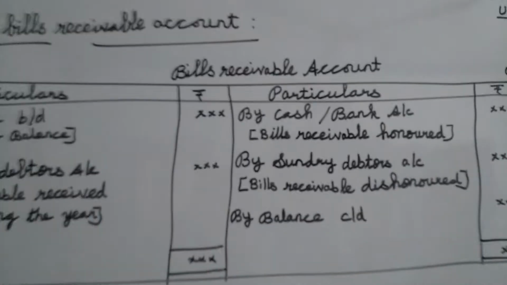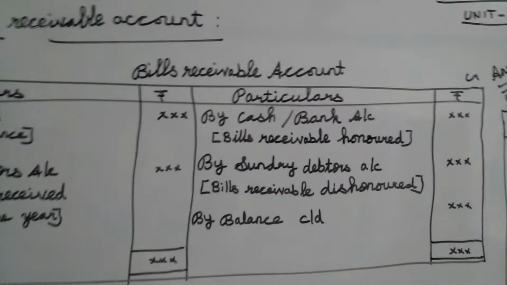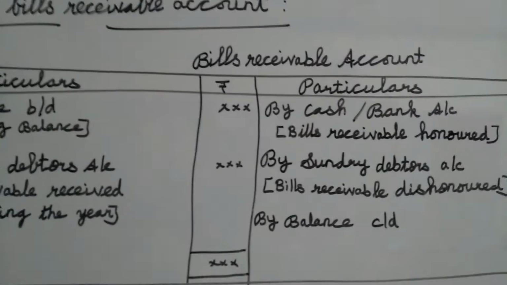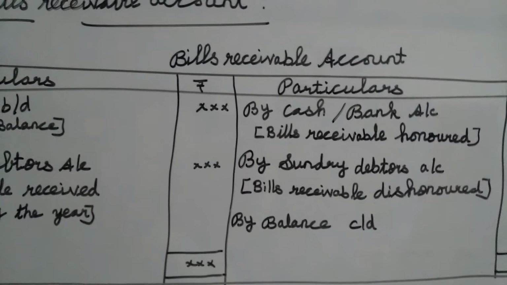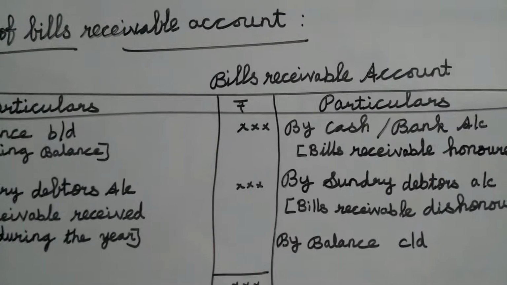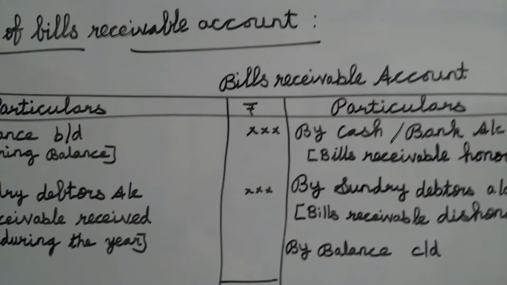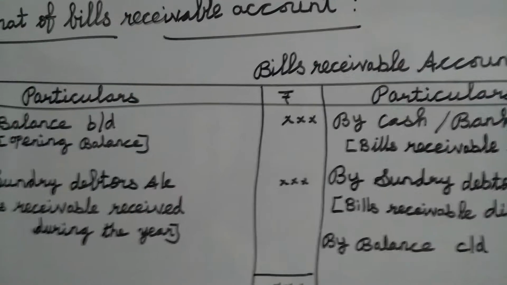Today we are going to see the bills receivable account. What is bills receivable? First, I am going to say the meaning. So, everybody listen carefully, children. In case of credit sale of goods, the entity may draw a bill on the buyer, that is, the debtor, for a certain period. This is called bills receivable for the business entity.